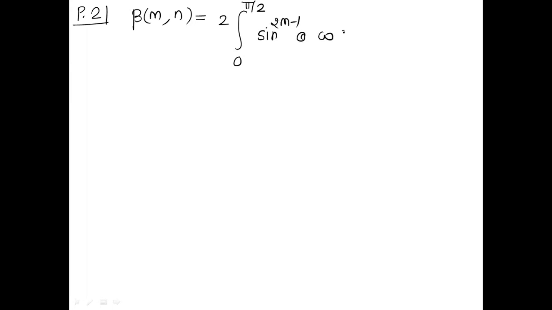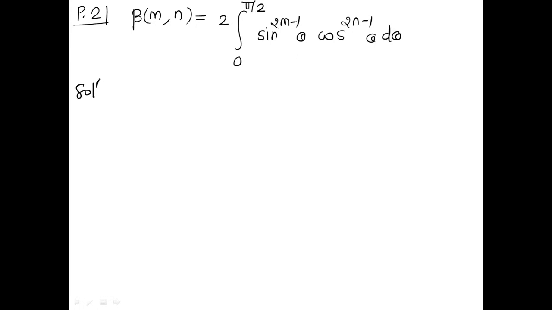Now let's have the second property. So what is our second property? The second property is very useful when we have integrals involving trigonometric functions. So this is property number 2. Okay. So what does it say? Beta of mn is nothing but 2 times the integral 0 to pi by 2 of sine to the power 2m minus 1 theta into cos to the power 2n minus 1 theta, integration with respect to theta. So again the question is how to prove this, how to derive this.